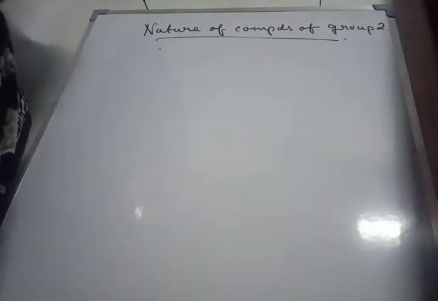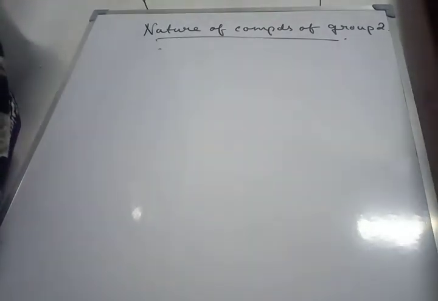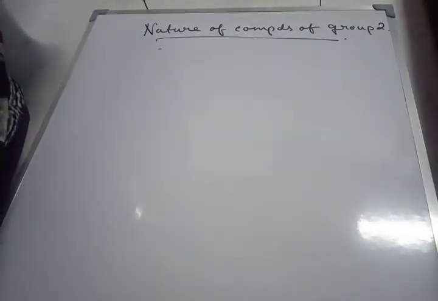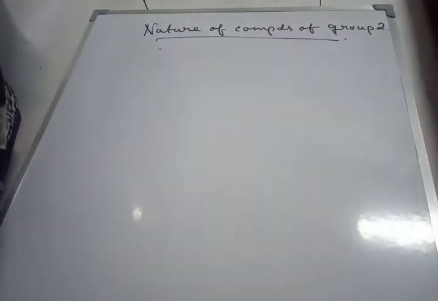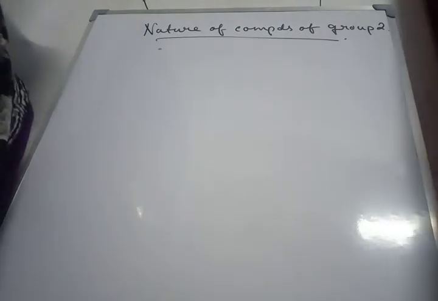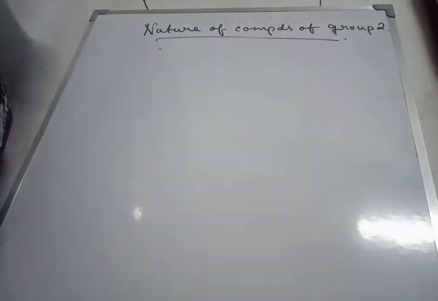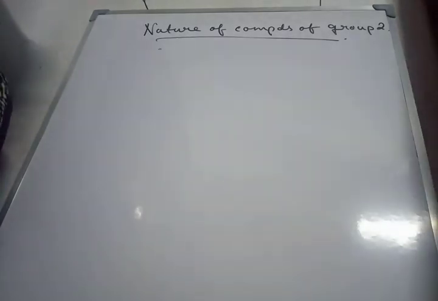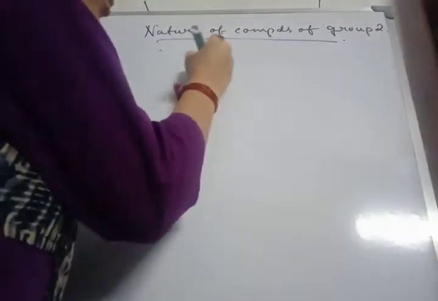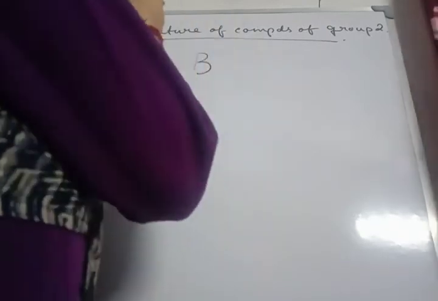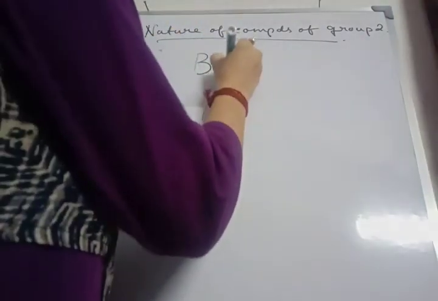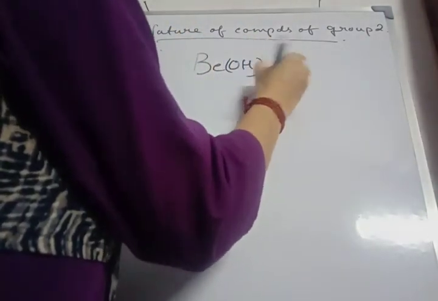Next, solubility of the hydroxides in water increases on moving down the group, because the size increases from beryllium to barium, so the lattice enthalpy decreases, which increases the hydration enthalpy more and more, as a result of which their solubility in water increases down the series. That means this is the order of solubility.